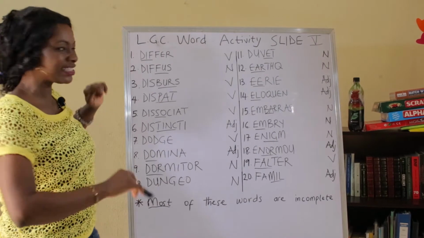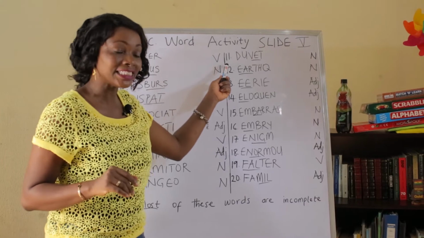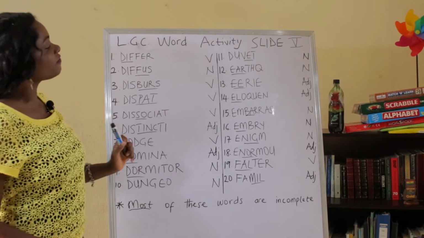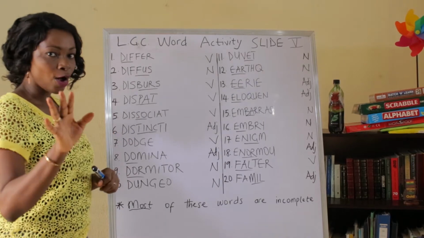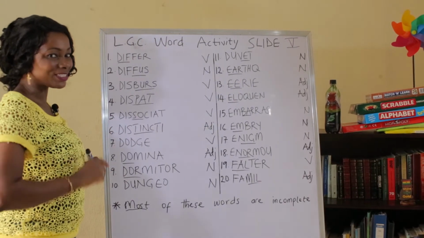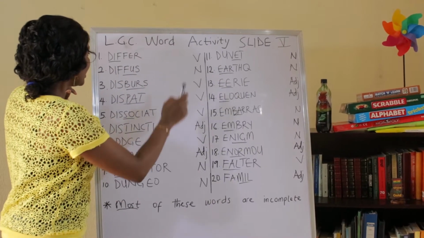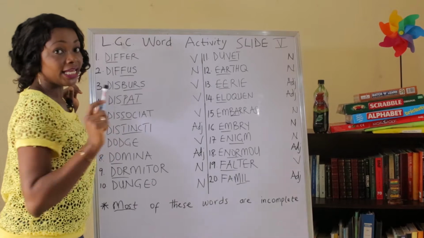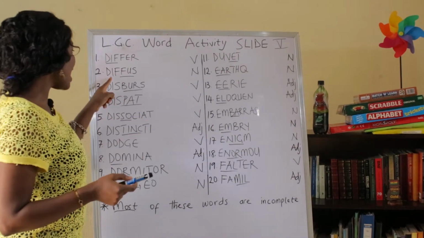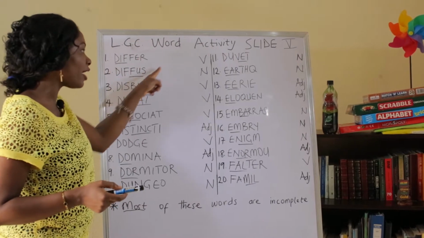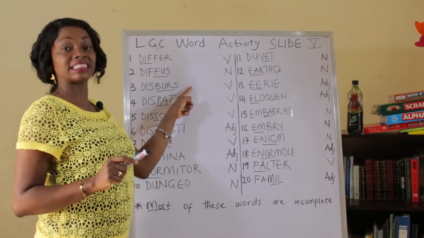This one, you're smart. D-I-F-F-E-R. This is the first word we have right here. It is a verb, and we're moving on to find other words that are complete. But I trust that you can find other words that are complete. Hold on, we'll get right there. This is the second word, and it is a noun. It is diffusion. If it were a verb, it would be diffuse. But since it's a noun, it is D-I-F-F-U-S-I-O-N. One S, diffusion.